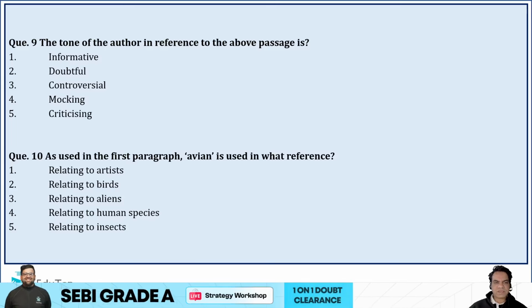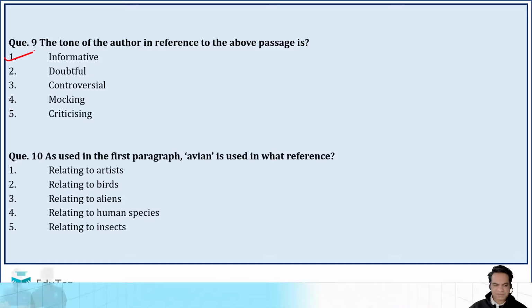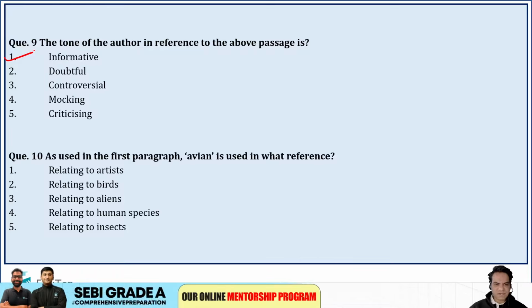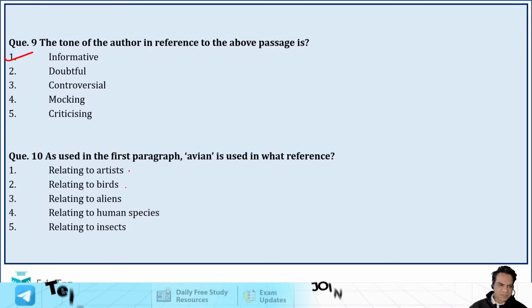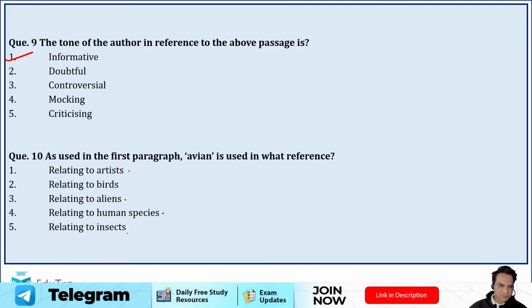Next, the tone of the author in reference to the above passage is informative, doubtful, controversial, mocking, or criticizing. Guys, it is informative. Next, as used in the first paragraph, avian is used for what reference? Related to artists, aliens, human species, insects, or birds? Avian होता है aviary. The correct answer is option B, relating to birds. Avian, so aviary, avian. So these are birds. So option B is correct here.